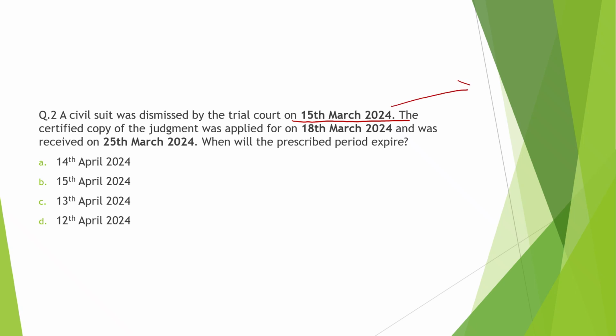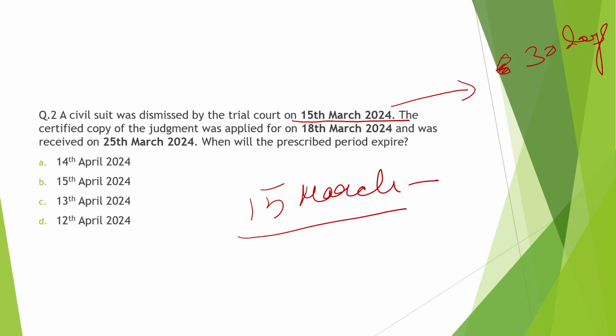Now, the time for appeal is 30 days. Now you have to calculate 30 days from 15th March. After calculating 30 days from 15th March, you have to exclude one day from the first day and include it in the last.